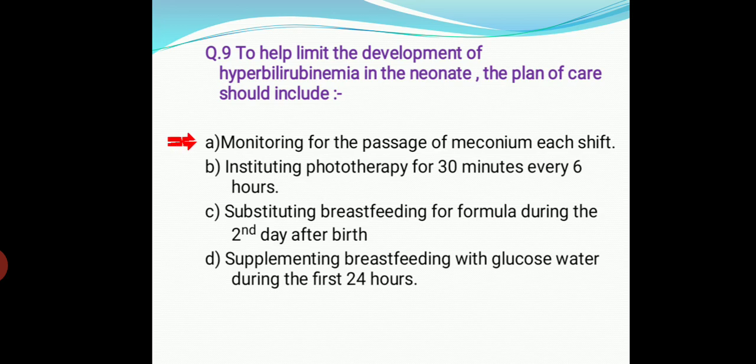So the right answer is monitoring for the passage of meconium each shift. Basically, bilirubin is excreted by the gastrointestinal tract, and if meconium is retained, the bilirubin is reabsorbed.